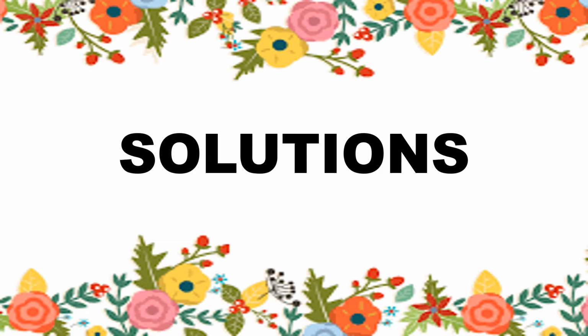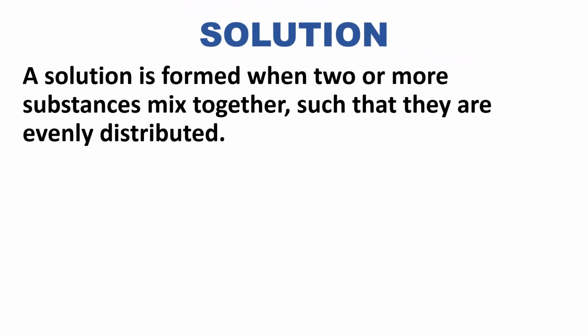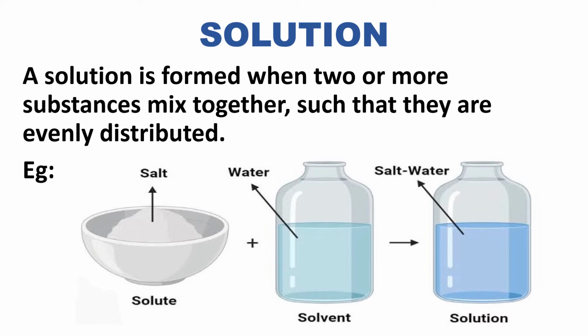Now let us discuss solutions. A solution is formed when two or more substances mix together such that they are evenly distributed. For example, when we mix salt in water, we get a salt solution. The salt that dissolves completely in water is known as the solute. The water that dissolves the salt is known as the solvent. So, when we mix the solute in the solvent, we get a solution.